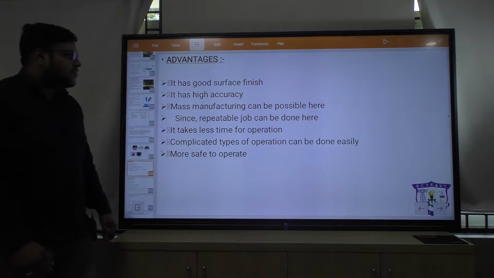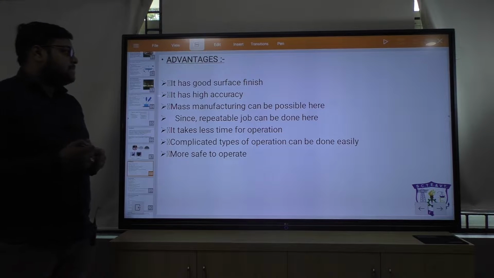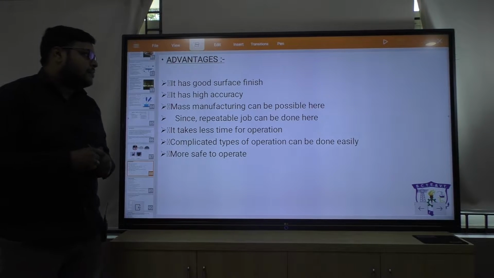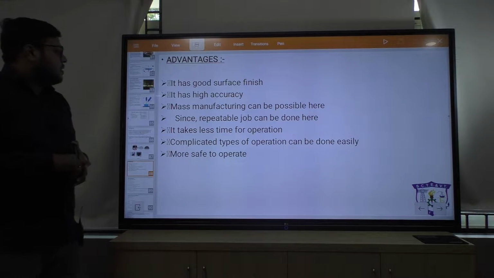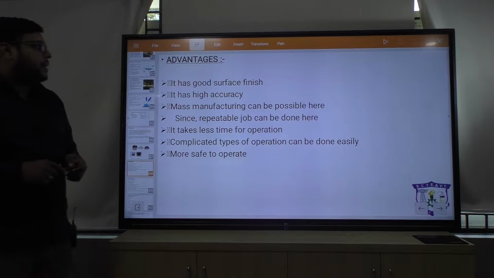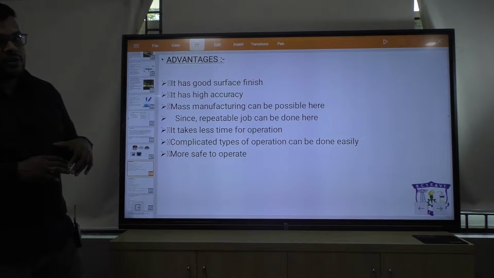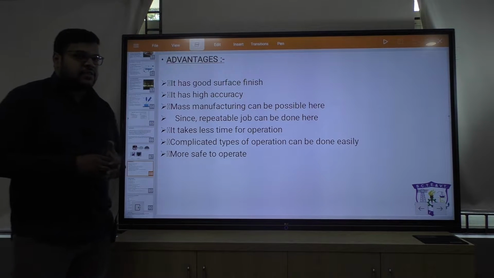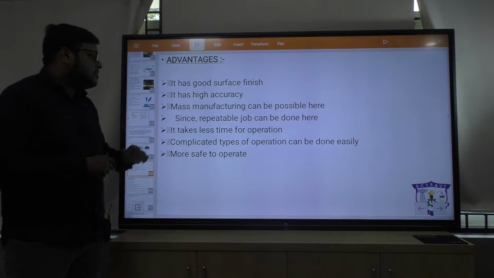It has good surface finish, it has high accuracy, mass manufacturing can be possible here since repetitive jobs can be done here, it takes less time for operations, complicated types of operation can be done easily and it is more safe to operate. We already know that in CNC we obviously get a good surface finish and high accuracy, means whatever accuracy we have to achieve, we can easily achieve with the help of CNC machines.